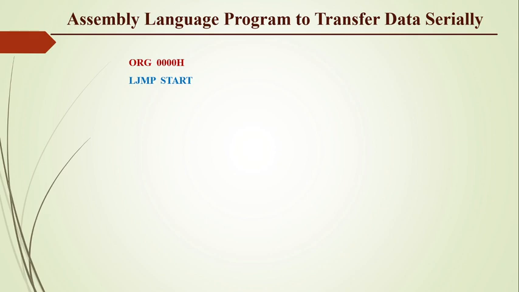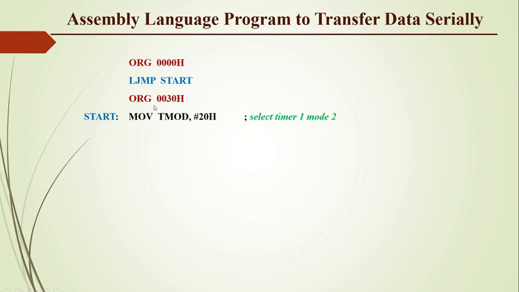That means we are jumping to the start label, and here our actual program starts from this location, that is ORG 0030H. This type of format is used to avoid the interrupt vector table, which will be seen in the next video for serial port programming with interrupt.